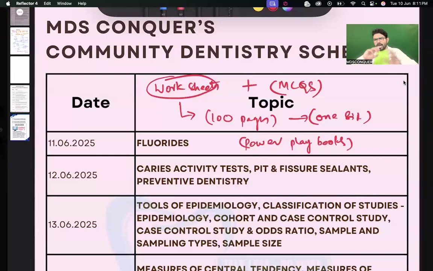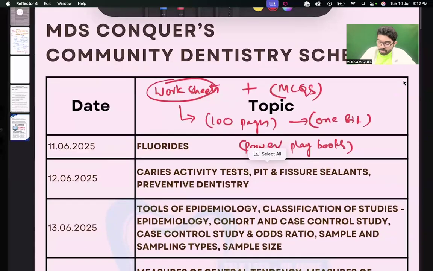Clear? We don't have a regular question-answer based WhatsApp activity for community. The target in community dentistry is we are going to do all the pages of PP books in the WhatsApp discussion on a daily basis in the next 10 days. Clear with WhatsApp, clear with PP books. I'll try to link PP books to the WhatsApp of the community. So community power play books are very, very important content. So we'll be doing it. So the ultimate main source for community for most of us is worksheets with add-on notes and your PP books. This is what you are going to revise again and again.